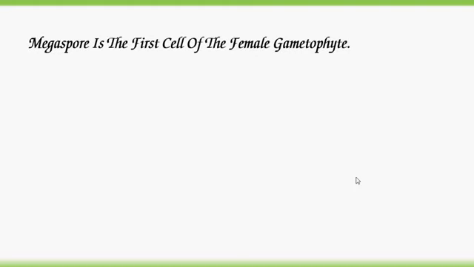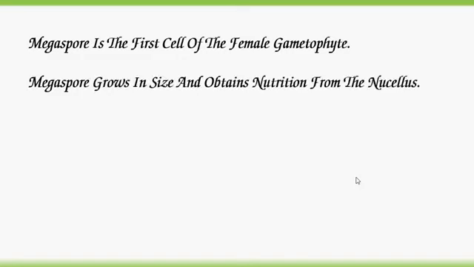So already we discussed in previous part, megaspore is formed from megaspore mother cell through meiosis division. 4 megaspores are formed. Out of 4, 3 megaspores which are present towards the micropyle degenerate, and the remaining 1 megaspore develops as a female gametophyte or embryo sac. Megaspore grows in size and obtains nutrition from the nucellus.